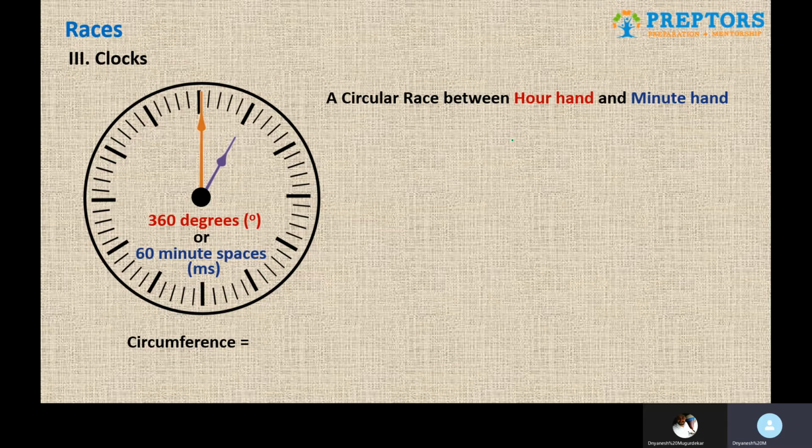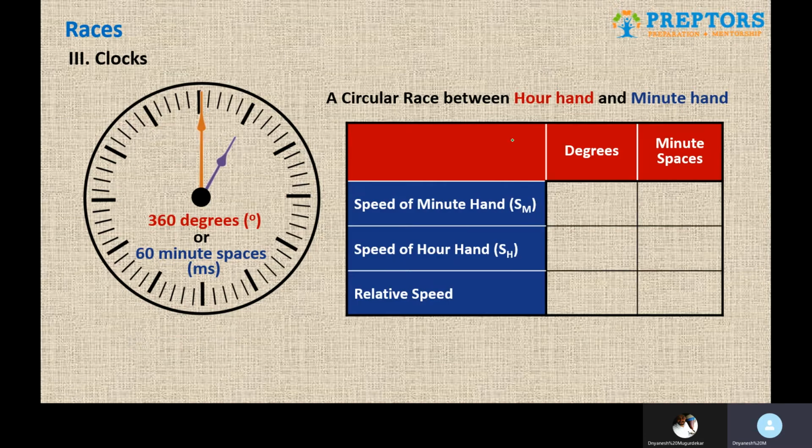Now because it's a circular race, same direction, we would require the relative speed, and for that relative speed we require the individual speeds of the hour hand and the minute hand, because once we have their individual speeds, for relative speed we'll just take the difference between both of them. So let's explore that in detail now, and you may remember this as a conclusion, or you don't even remember, that's still fine, because you are able to derive this. It is not that difficult, and we'll explore in both of the units, degrees as well as minute spaces.